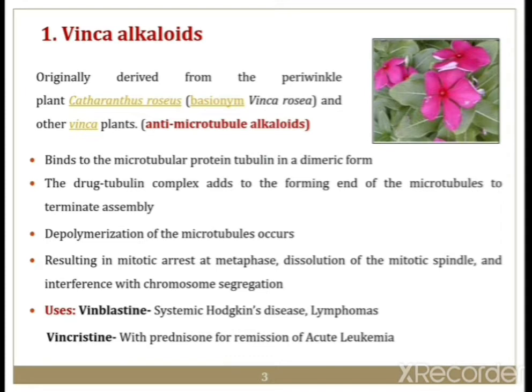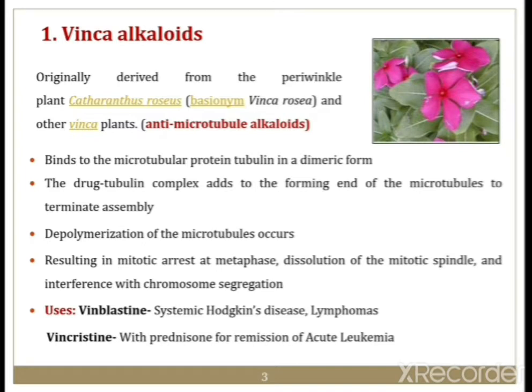Vinca alkaloids are anti-cancer agents. Originally these vinca alkaloids were derived from the periwinkle plant, Catharanthus roseus.